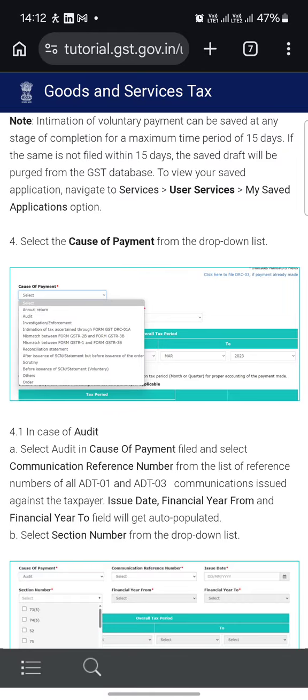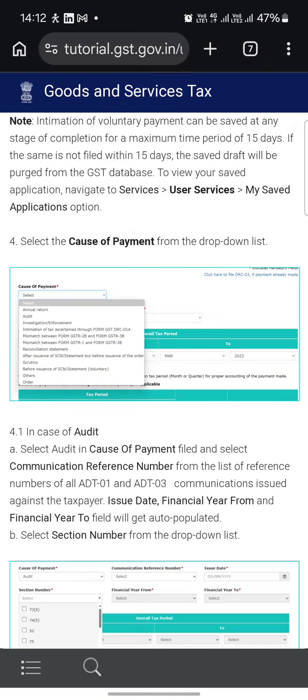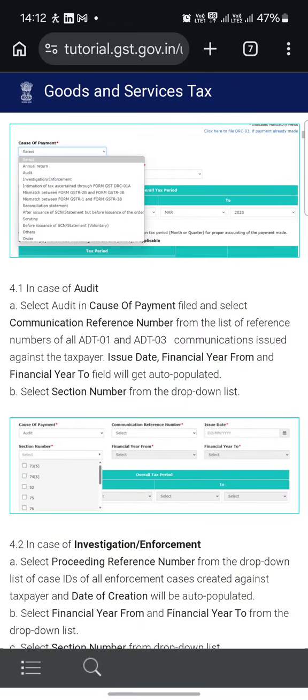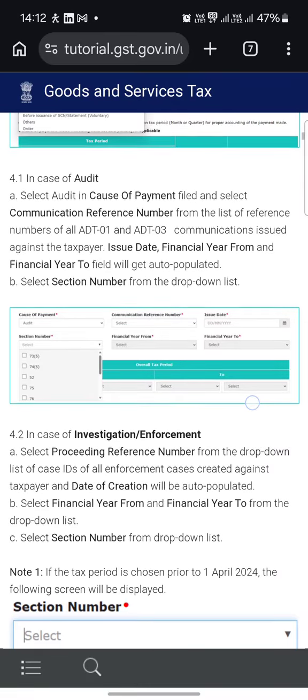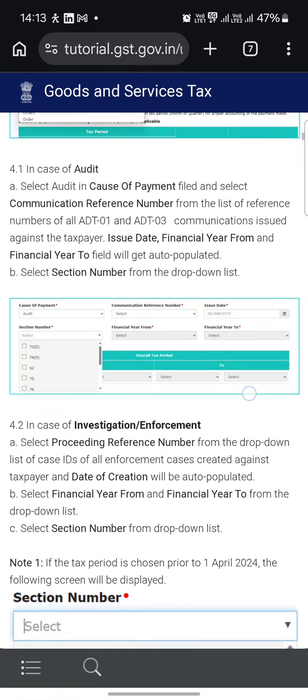To view your saved application, navigate to Services, User Services, My Saved Applications. Select the cause of payment from the drop-down list, and in case of audit, select audit as the cause of payment, and select the communication reference number from the list of reference numbers, ADT-01, ADT-03, and communication issued against the taxpayer. Issue date, financial year from and financial year to fields will get auto-populated, and select the section number from the drop-down list.